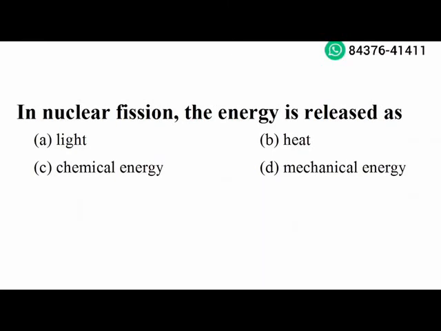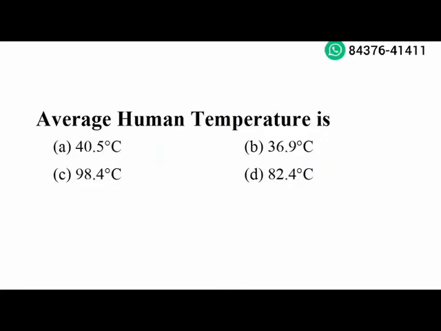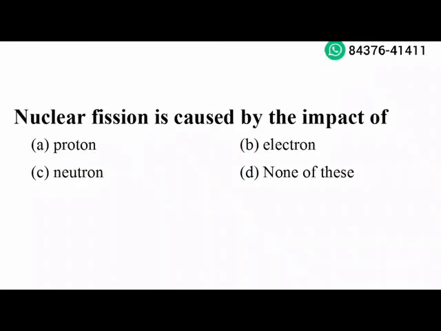In nuclear fission, the energy is released as heat. Option B is the right answer. Next question. Solder is an alloy of tin and lead. Option A is the right answer. Next question. Average human temperature is 36.9 degrees Celsius. Option B is the right answer. Next question. Nuclear fission is caused by impact of neutron. Option C is the right answer.